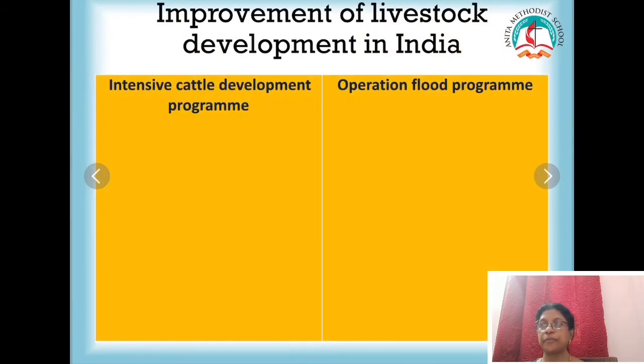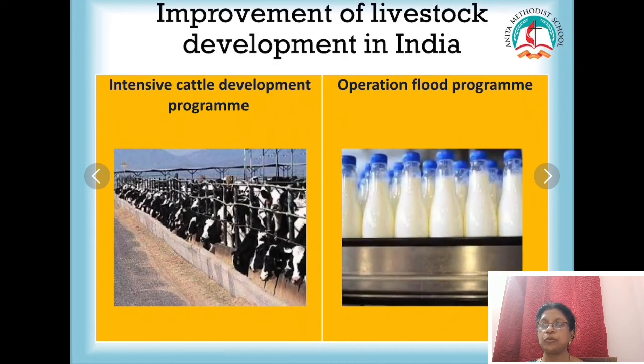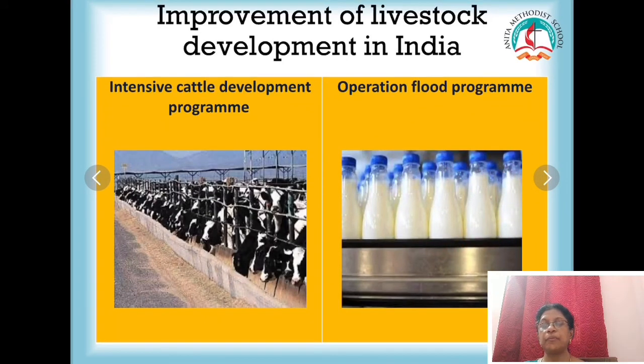Improvement of livestock development in India. So intensive cattle development program and Operation Flood program. These two programs help in increasing the production of milk and the quality of milk, even increasing the production of quality meat. So improvement of livestock development in India has two programs: intensive cattle development program and Operation Flood program, which help in increasing the yield of milk and the meat that is required.